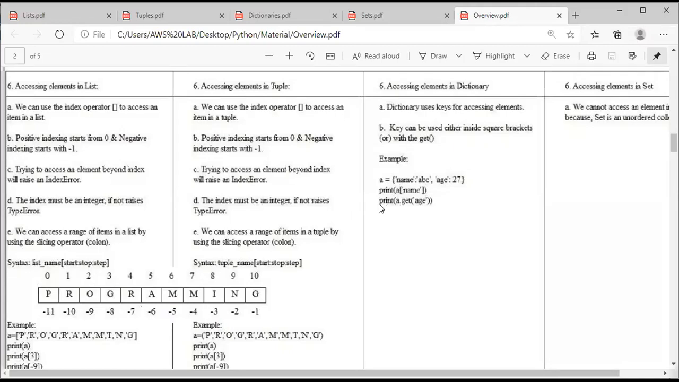Considering the second statement, print a. A is a dictionary name, dot is an operator, get is a predefined method, age is the key. So we are saying that we can access using the get method also. Whom does get ask for? The key age.